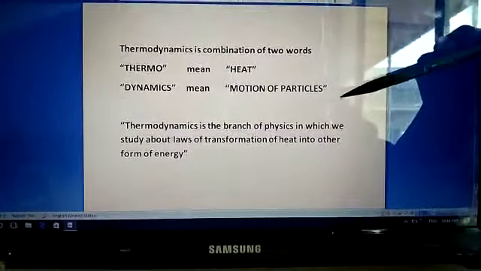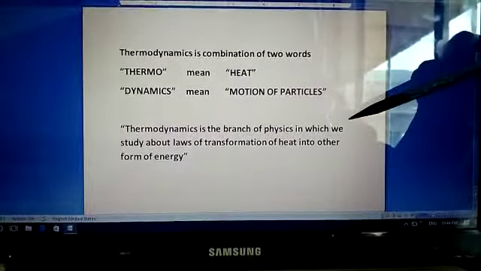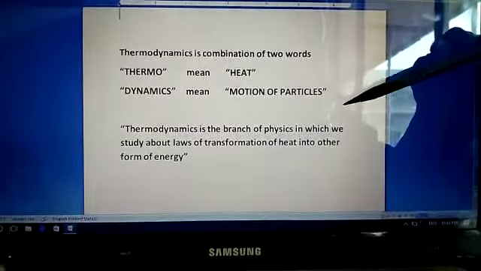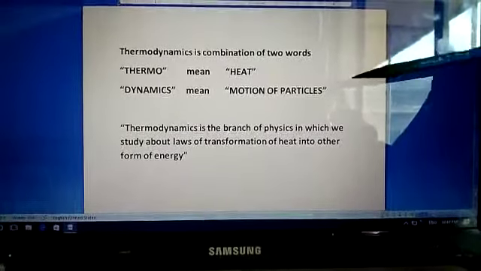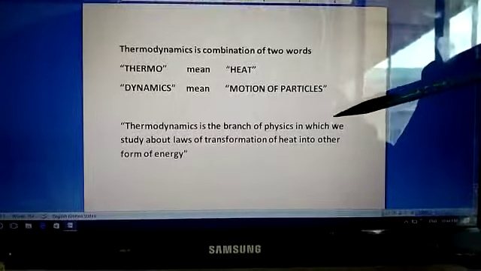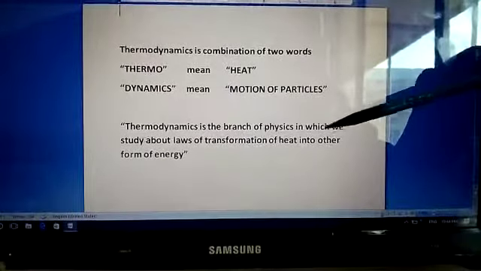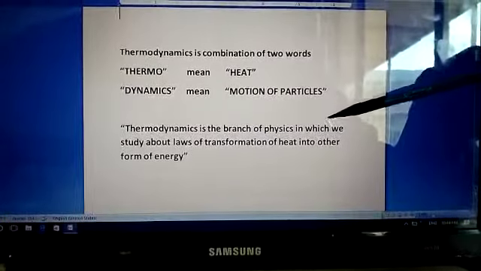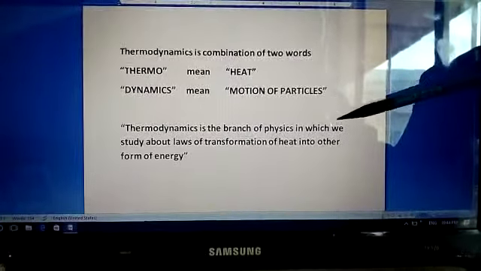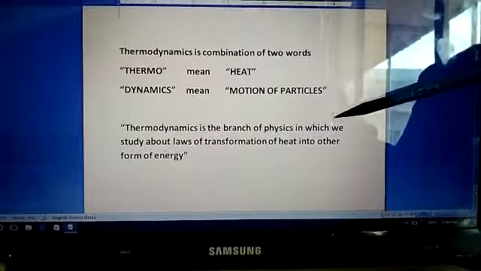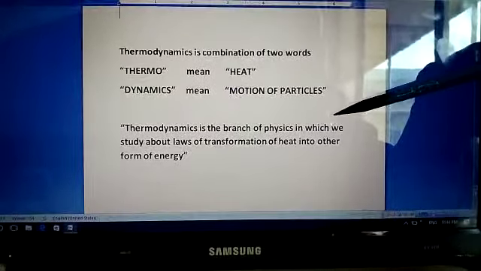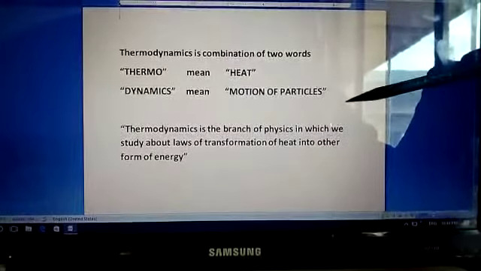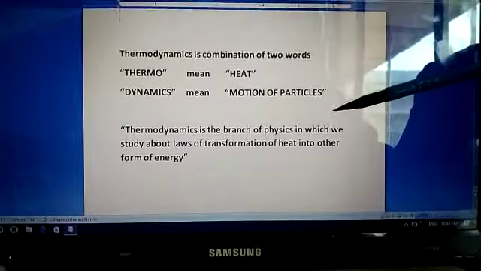You know that energy is conserved, it is not created or destroyed, you can just transfer it from one type to another. So the branch of physics in which you study the flow of heat, the motion of heat, and the laws which deal with the flow of heat from one body to another, and you also discuss the different practical applications of the flow of heat and the mechanism for the flow of heat from one body to another, that branch of physics you call thermodynamics.